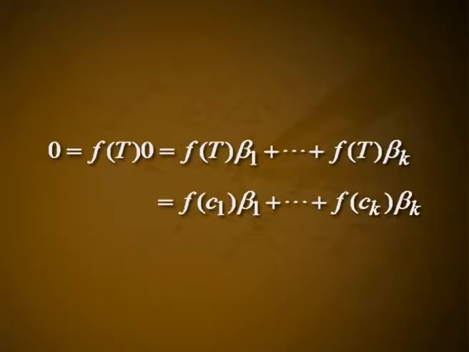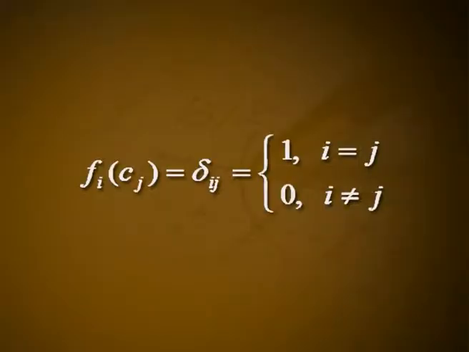Since T beta i is equal to c i beta i, theorem 3 gives us that 0 equal to f of T applied to 0 equal to f of T applied to beta 1 plus etc. f of T applied to beta k equal to f of c 1 times beta 1 plus etc. plus f of c k times beta k.